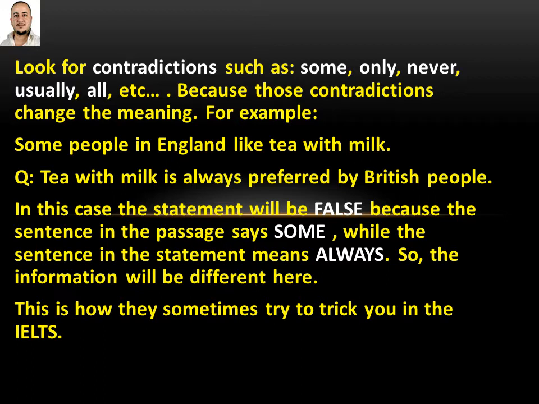In this case, the statement will be false because the sentence in the passage says some, while the sentence in the statement means always. How do we decide this is always? Because it says tea with milk is always preferred by British people. So, the information will be different here. This is how they sometimes try to trick you in the IELTS.